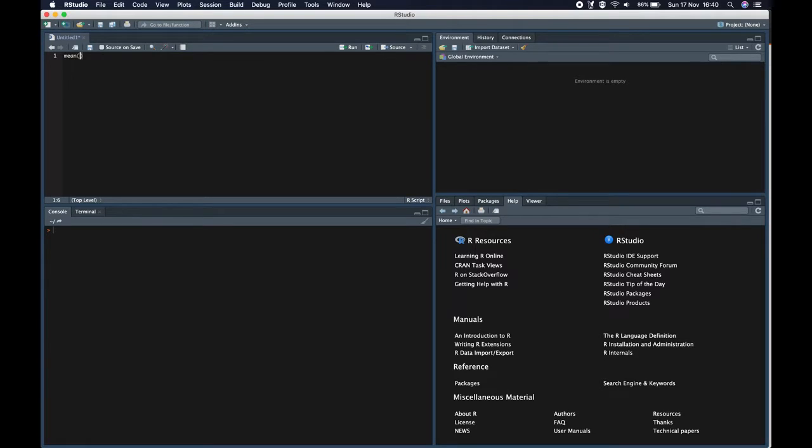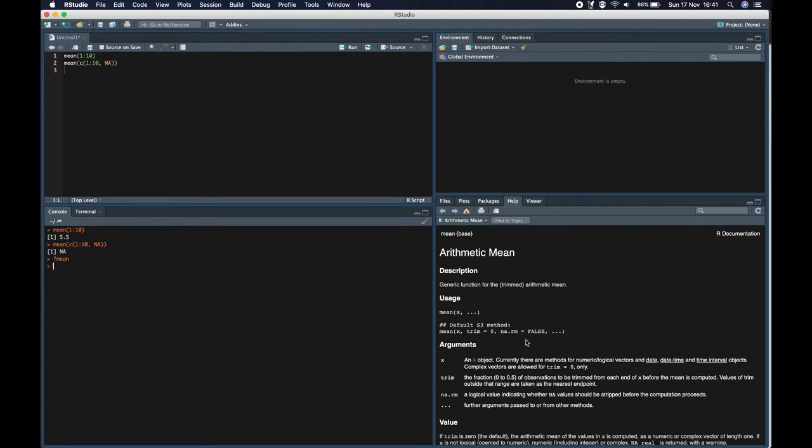So for example, if we take mean of numbers between 1 to 10, we see that we get mean as 5.5. Now let's take another example. Here we add one NA in the vector which we have. In this case, we get output as NA because we have an NA in the vector, and by default NAs are not removed while taking the mean, which can be seen from the documentation here. So by default na.rm is FALSE, so no NAs are removed.